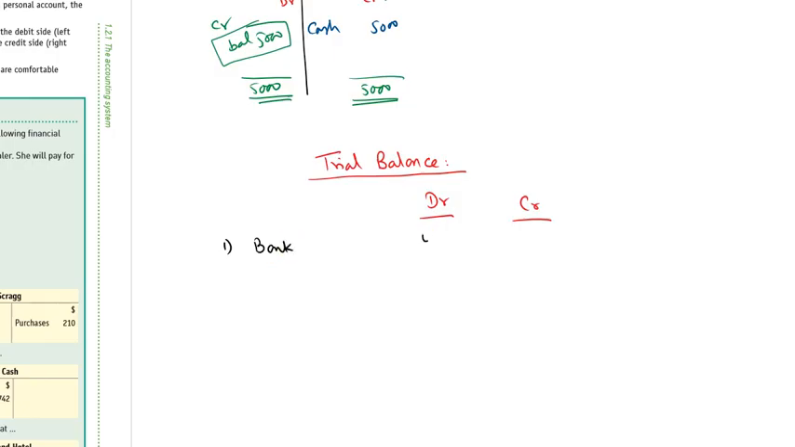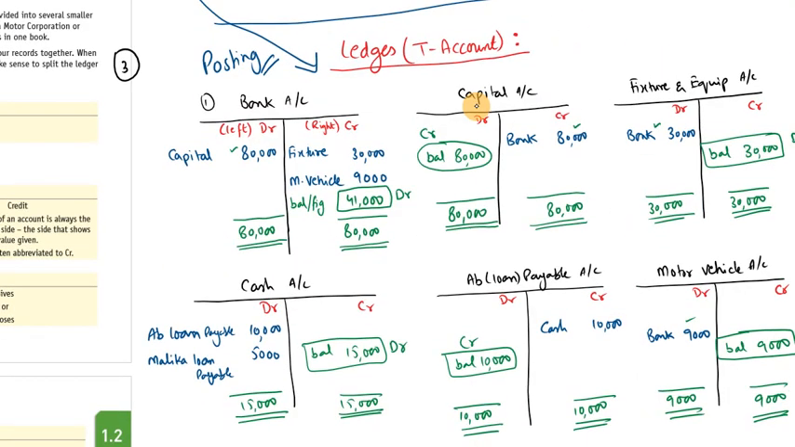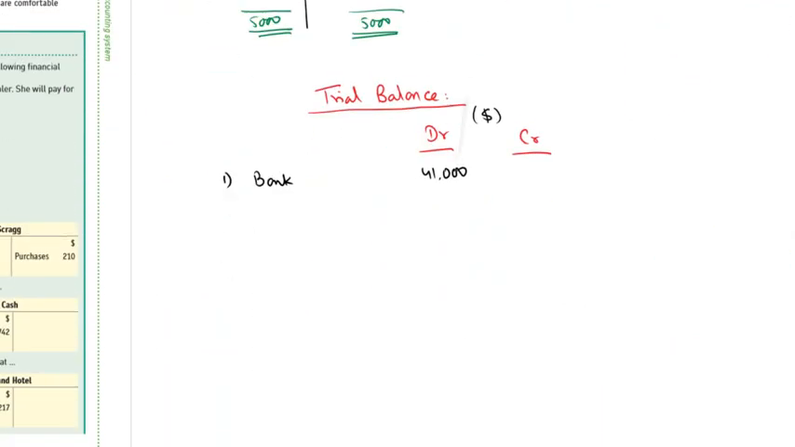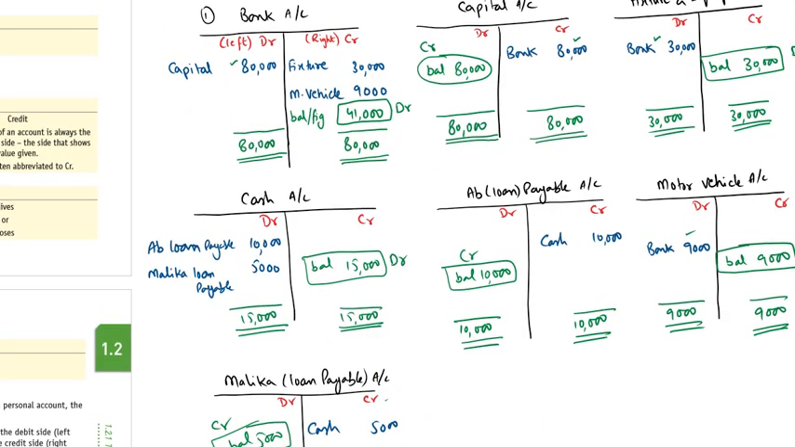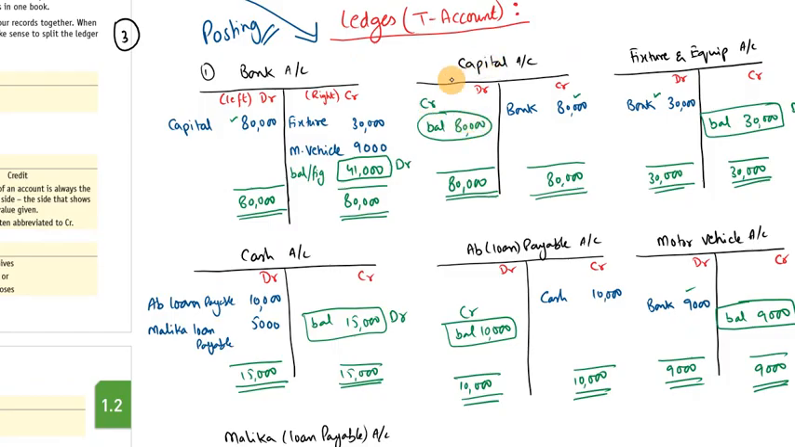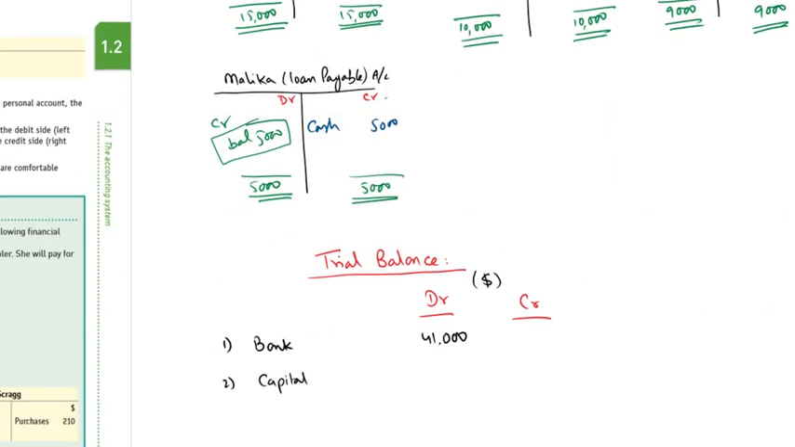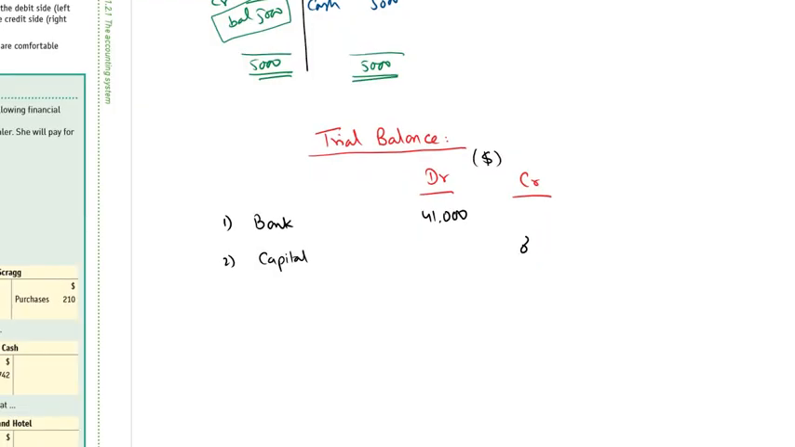Bank has a debit balance of 41,000 dollars. We can write a denomination to show that we are using dollar as the currency. The second accounting head will be capital. Capital has a credit balance of dollars. Can anyone guide? That is 80,000. Capital has a credit balance of $80,000, so we can write 80,000 at the credit side.